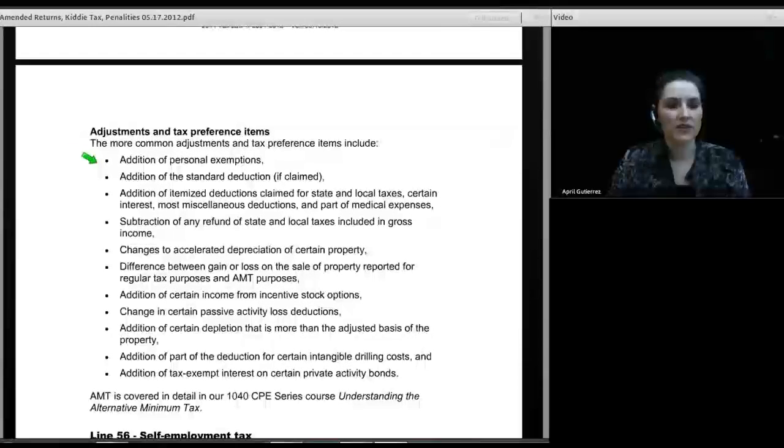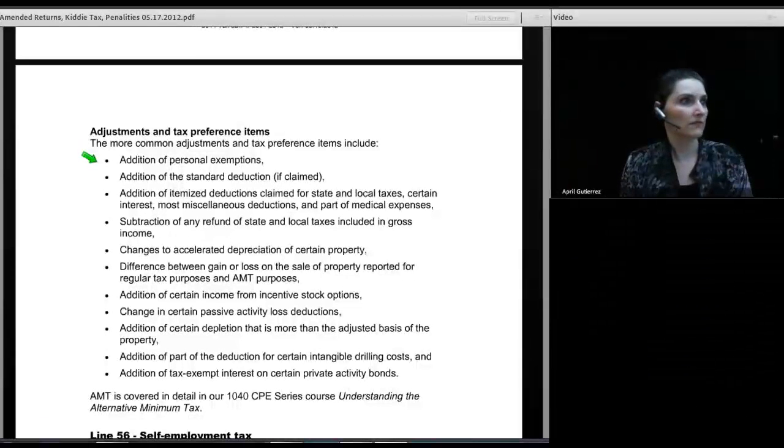The first of these is almost impossible to believe, but did you know that under the regular income tax, you are allowed to claim a deduction for yourself, your spouse, and your dependents? Yeah, well, that's pretty obvious. We know that. But under AMT, those deductions are thrown out. You don't get them. So if you're a filer, maybe earning $100,000 a year, and you've got 7 kids at home, you could be paying AMT only because you have children, lots of them.